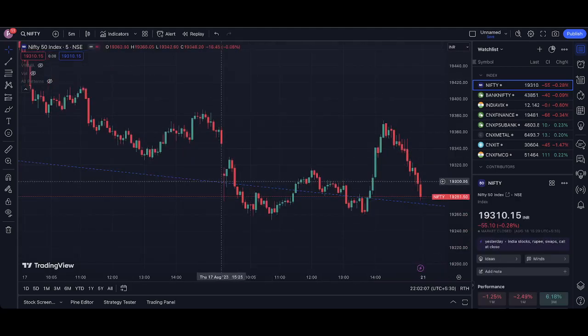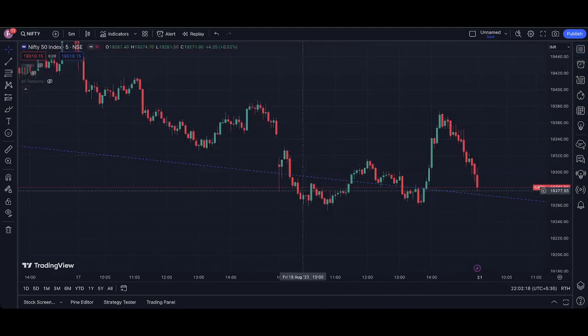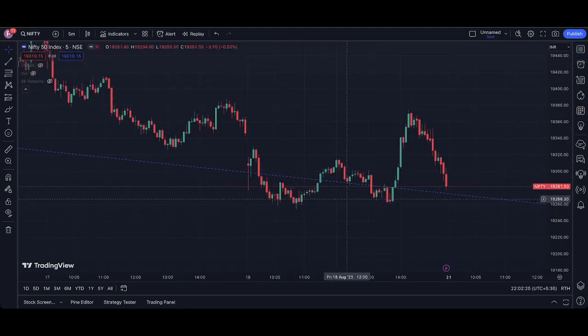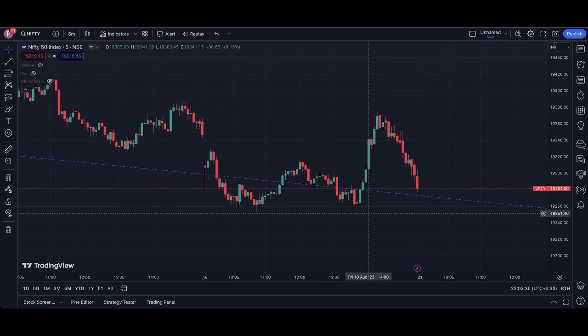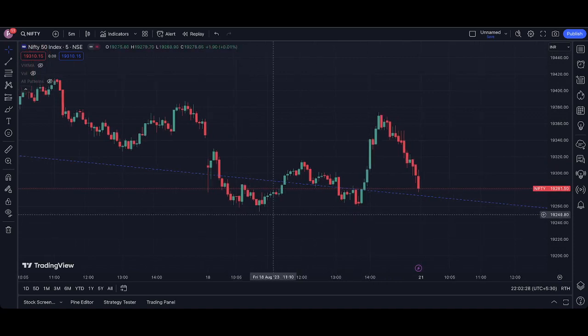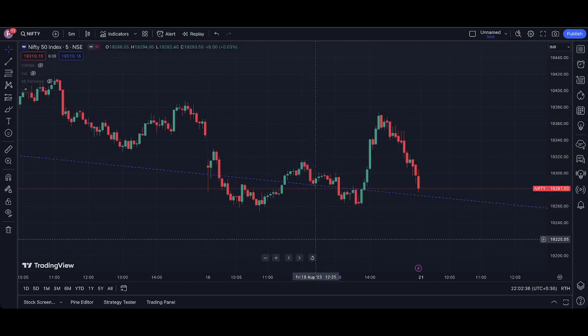On the 18th of August, Nifty opened gap down, and in the first 30 minutes it recovered and took resistance from the day's low. Then the market fell for some points and remained sideways till 1:45. What I'm going to talk about here is an up move from here till here. This was a 0.33% up move, and let's see the volumes.